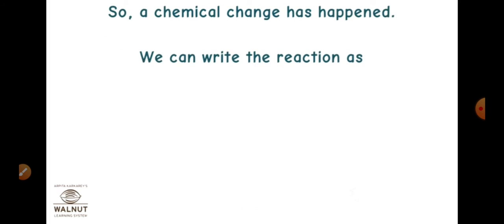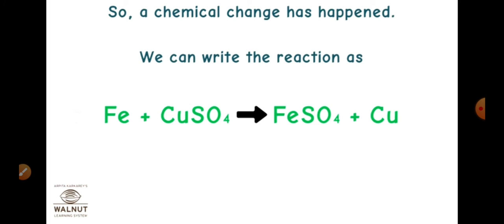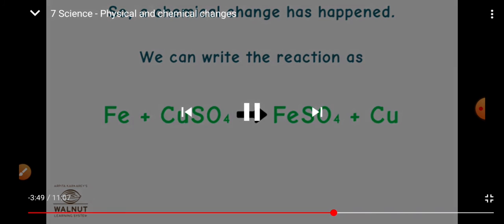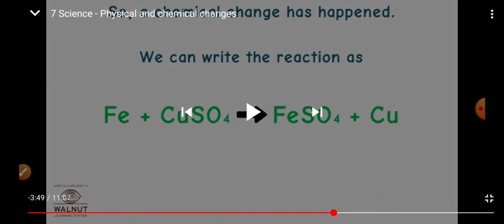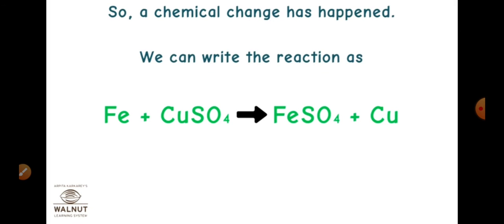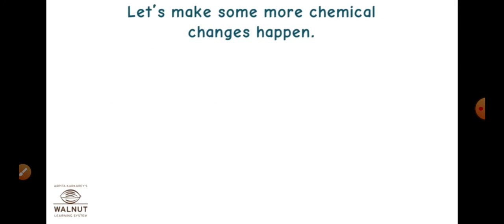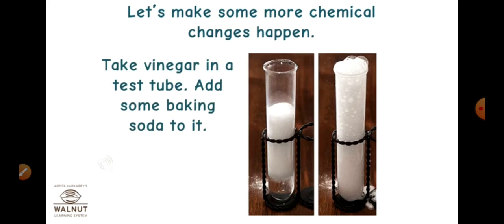That's copper. So a chemical change has happened, and we can write this reaction as Fe plus CuSO4 gives FeSO4 plus Cu, which means iron plus copper sulfate gives iron sulfate plus copper. Okay. Let's make some more chemical changes happen.